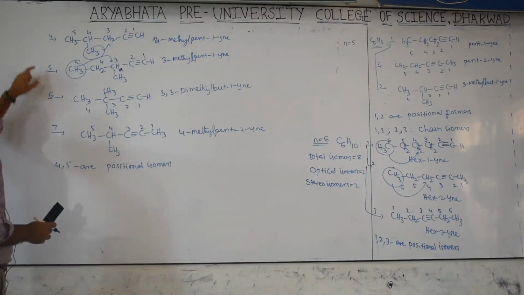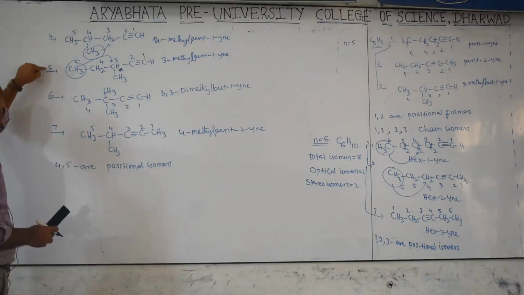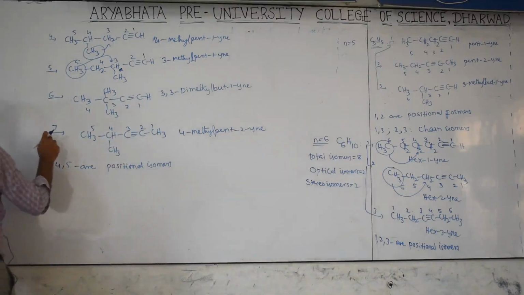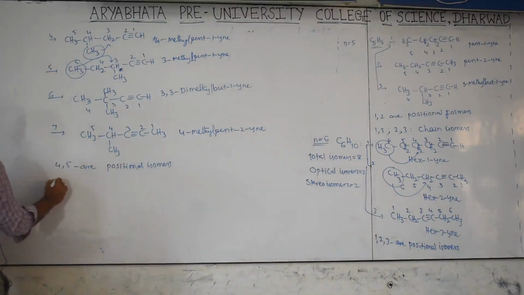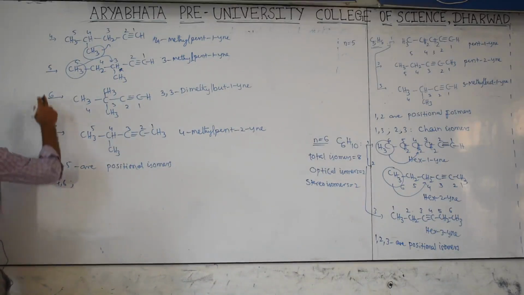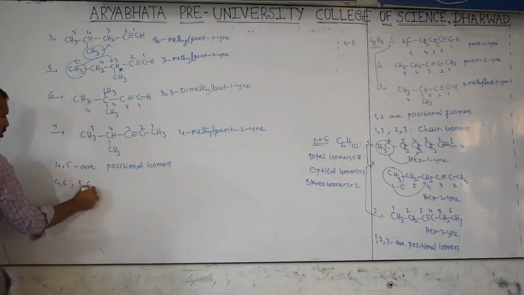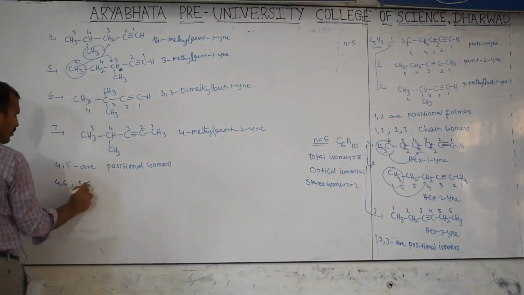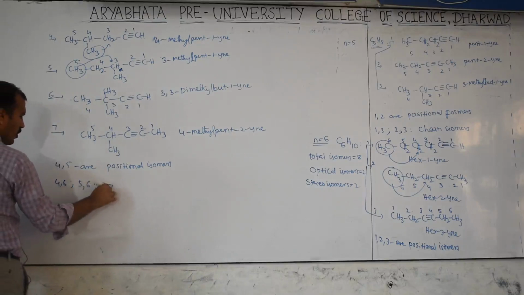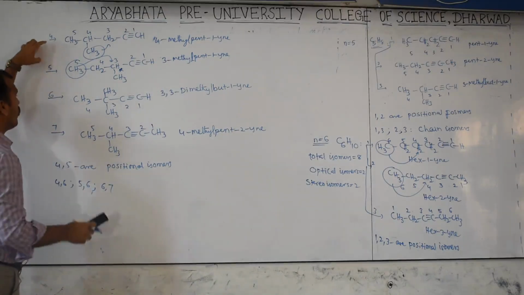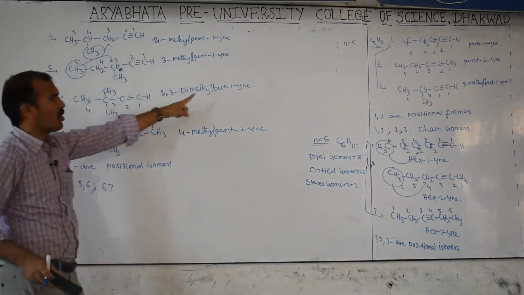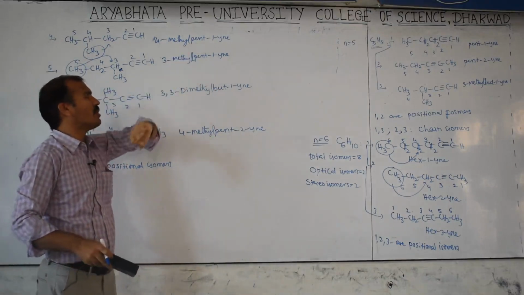Next, consider 4 and 6, 5 and 6, and 7 and 6. I can write here 4, 6, 5, 6 and 6, 7. For 4 and 6, observe, here what is the root word? But. Here what is the root word? Pent.